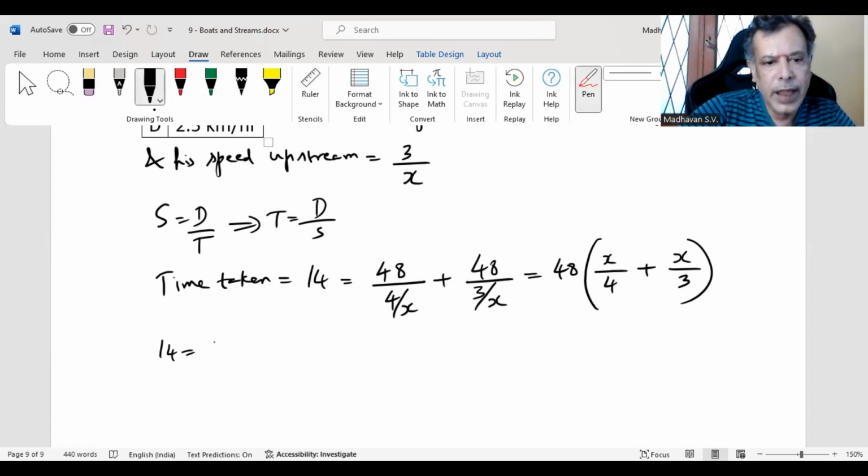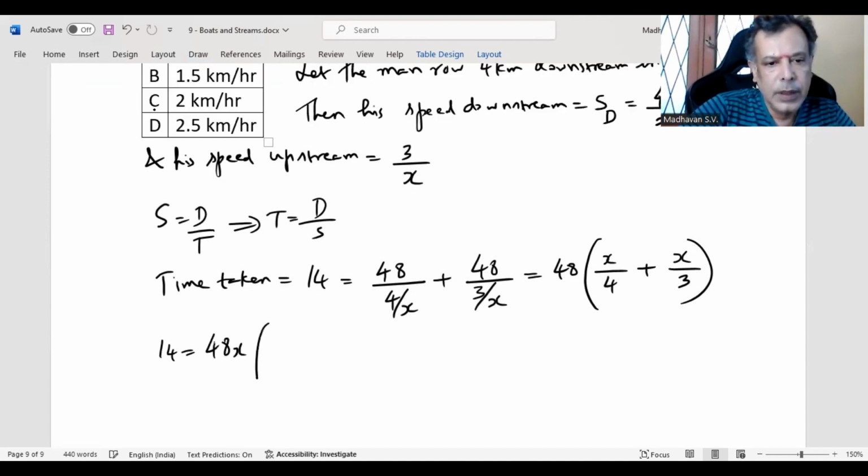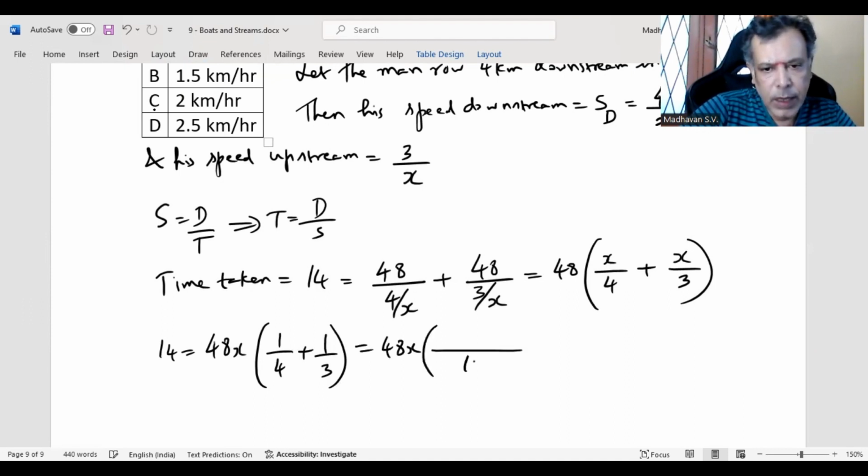48X times 1 by 4 plus 1 by 3. LCM is 12. 3 4s are 12, 4 3s are 12. That means it is 48X into 7 by 12.